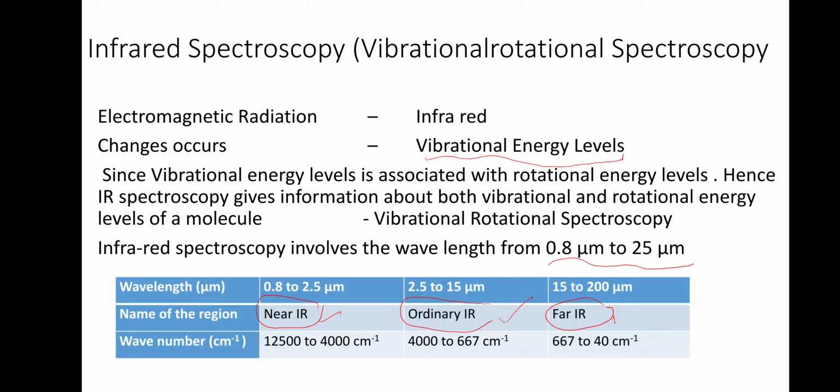Normally we express this in terms of wave number. So 12,500 to 4,000 cm⁻¹ is near IR, 4,000 to 667 cm⁻¹ is ordinary IR, and 667 to 40 cm⁻¹ is far IR. Most organic molecules give peaks in the ordinary IR region, whereas metal complexes, metal to oxygen or metal carbon linkages will be in the far IR region. There is no very specific boundary between them; the regions overlap.